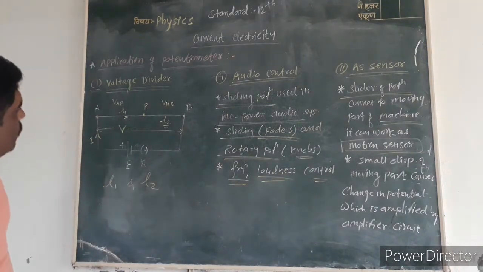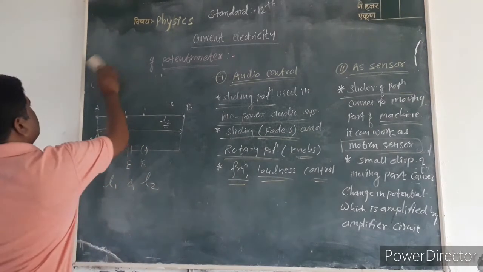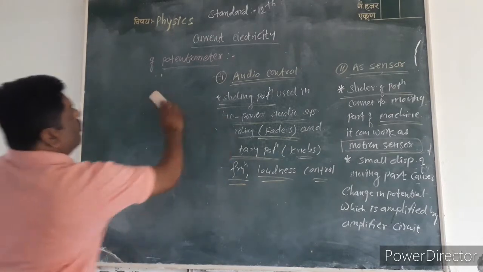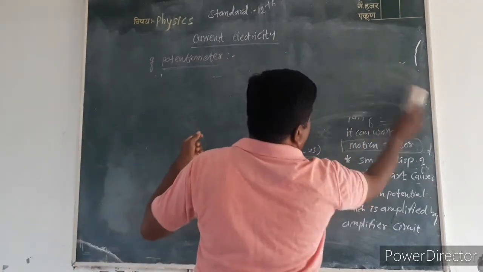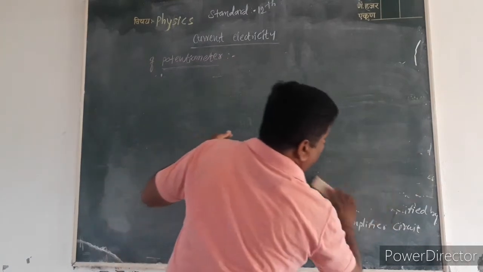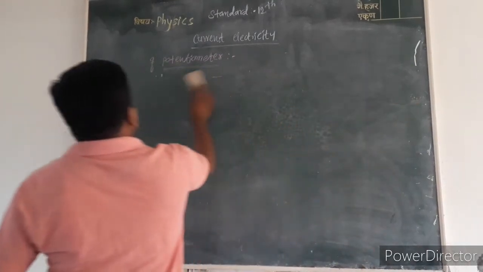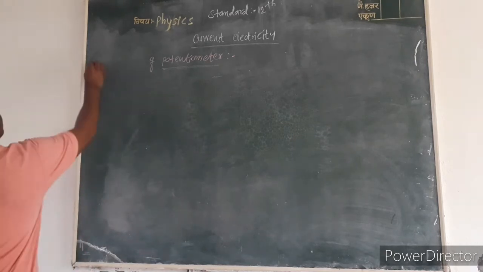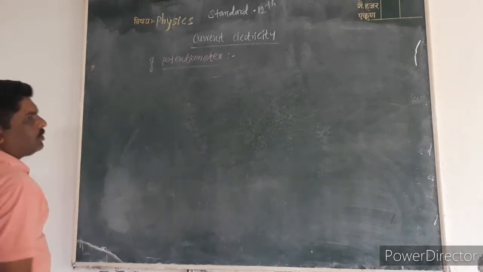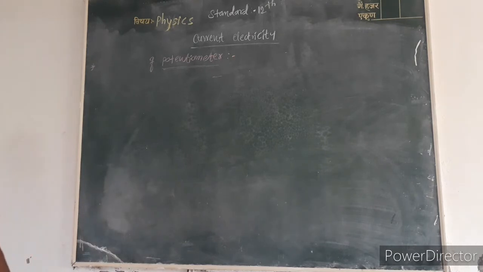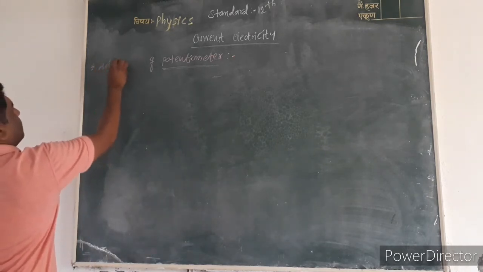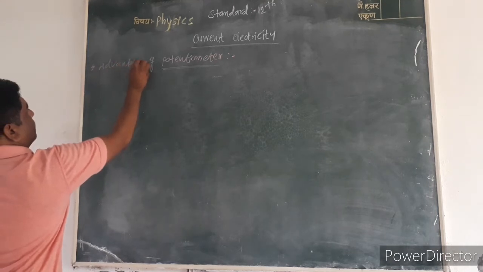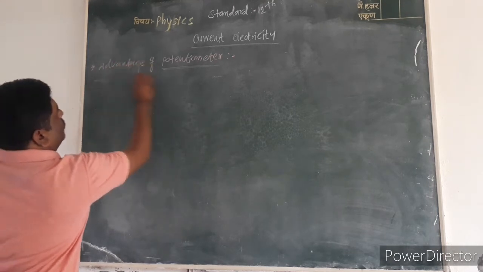Then we discuss the advantages of the potentiometer. We know that potential difference is measured using a voltmeter and a potentiometer.